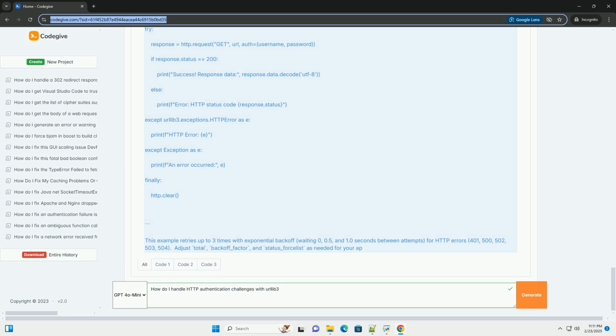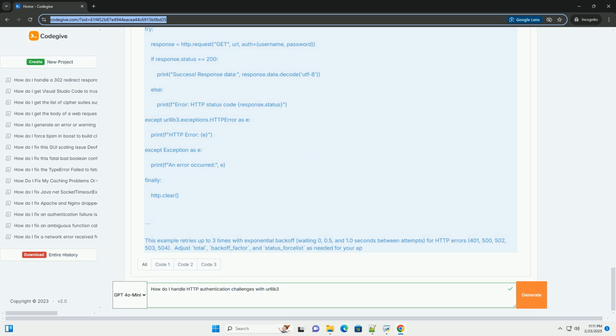4. Handling authentication with retry for robustness. Network issues or temporary server errors might result in failed authentication attempts. Using the Retry object enhances robustness. This example retries up to 3 times with exponential backoff, waiting 0, 0.5, and 1.0 seconds between attempts, for HTTP errors 401, 500, 502, 503, 504. Adjust total, backoff_factor, and status_forcelist as needed for your application.